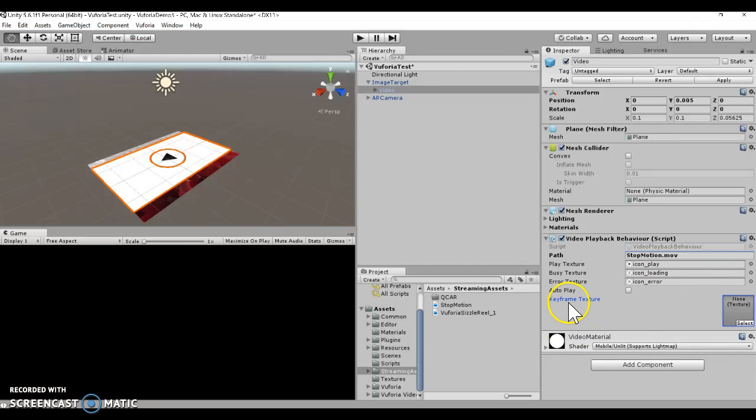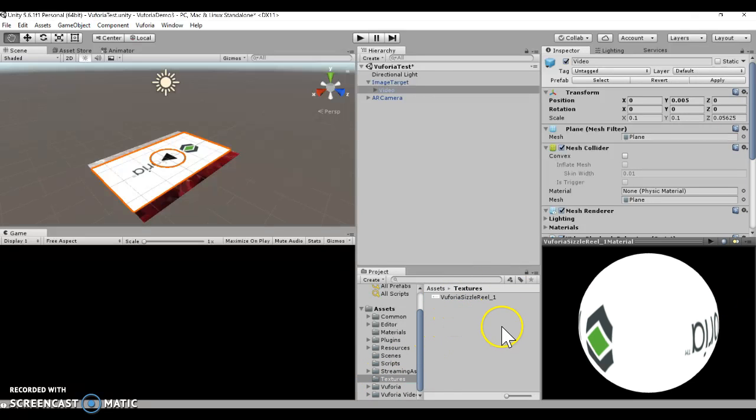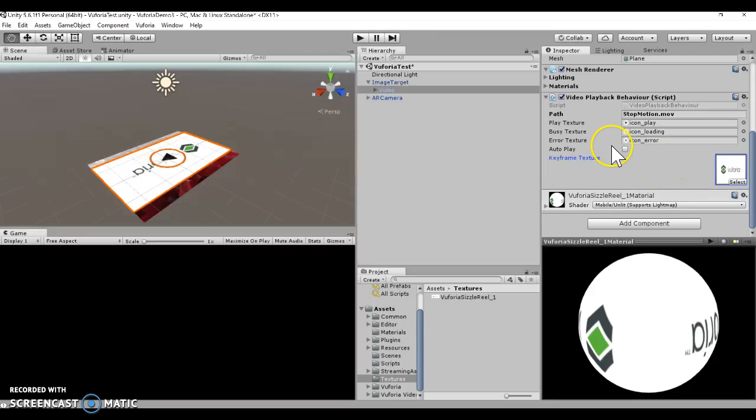As far as the keyframe texture, that's the still image that will show up when it's not playing. I'm just going to use the default for now, but as I mentioned before, you can use your own, any image that you want. You can see that that is showing up now. I like to click autoplay so it plays as soon as you roll over the target, but you can make your own decision about that. From there, that is the whole process. It is a pretty simple process once you have the initial Vuforia setup worked out.